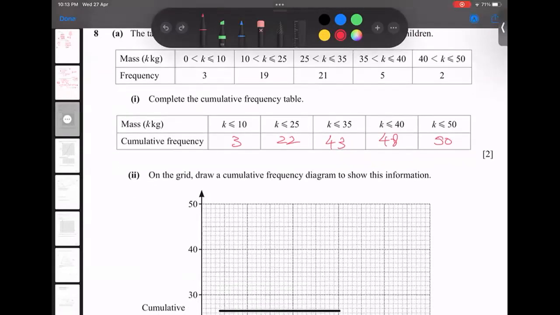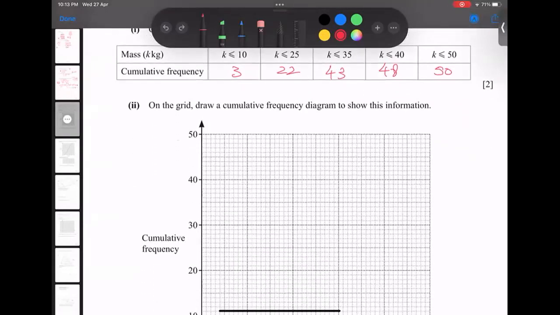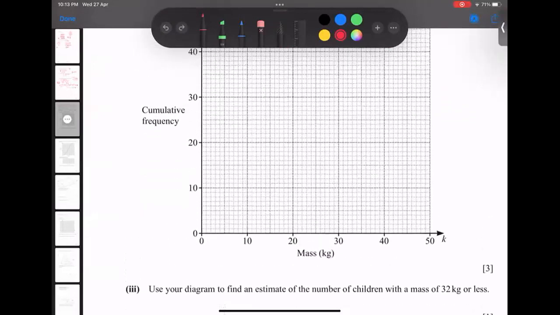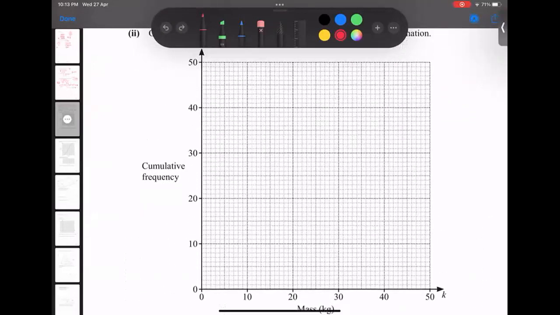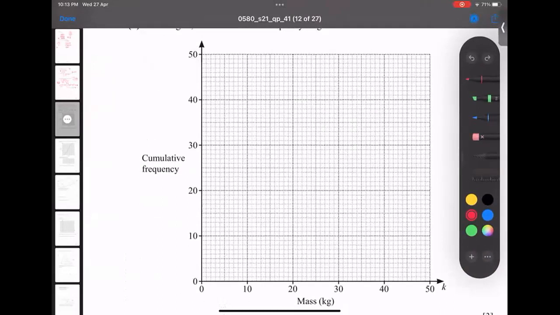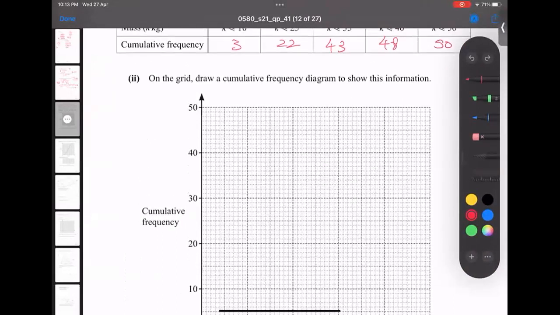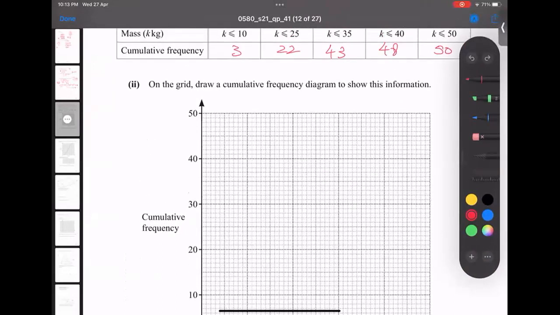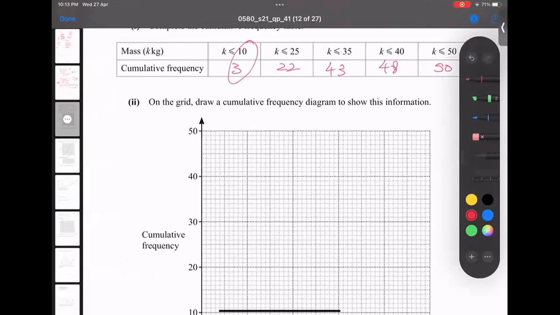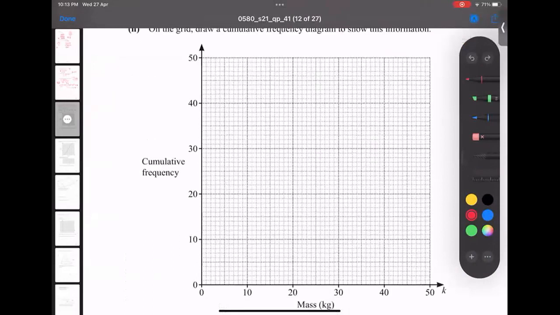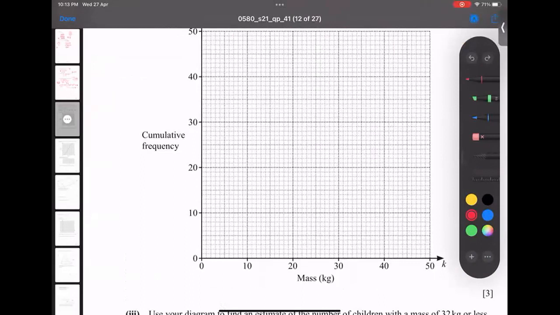After that, he's asking here that you have to draw a cumulative frequency curve. So how can we make it? So let's start. First of all, the values. I have to focus on the values 10 and 3. So x is 10, y is 3. Before we start, we are lucky that this is not an awkward number.